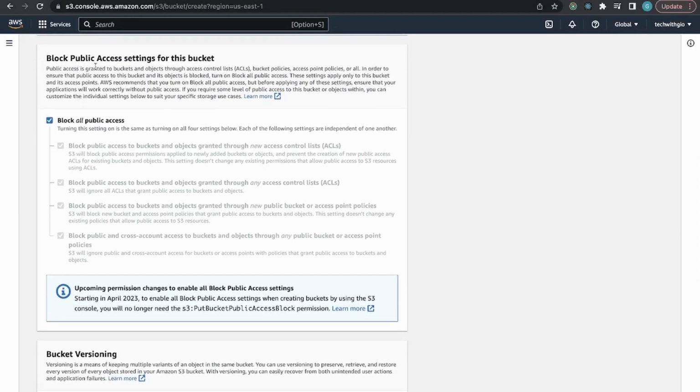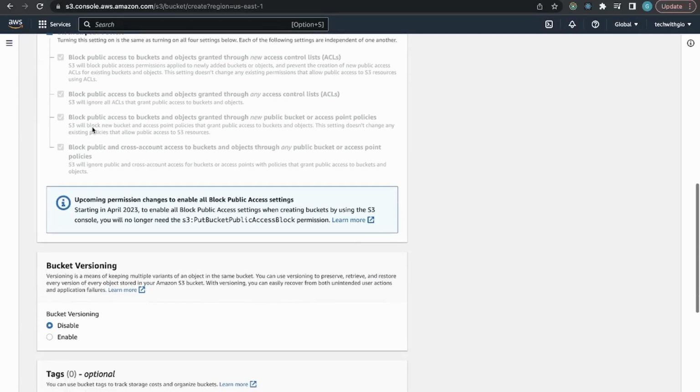You can block the public access to this bucket. I usually leave this because I don't want it to be public facing, but certain applications may require it, or maybe if you're doing a test application, like you just want to test that items are getting to your bucket and that you're able to retrieve it, you can do that. But I always have this blocking all public access because I don't want any problems. Like I said, leaky buckets are not nice, so I block all public access. So I just leave this one here.